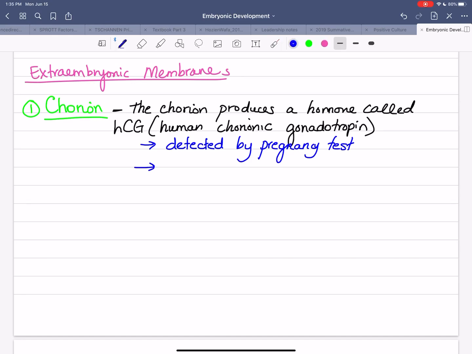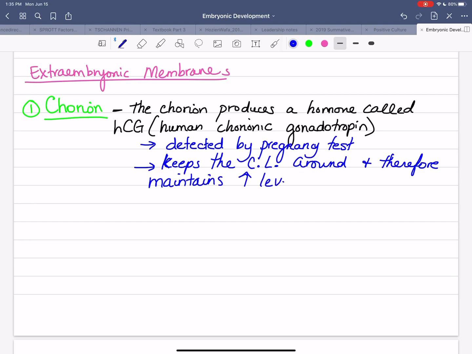It's not just for the pregnancy test to be positive, but also HCG keeps the corpus luteum around, and therefore maintains high levels of progesterone.